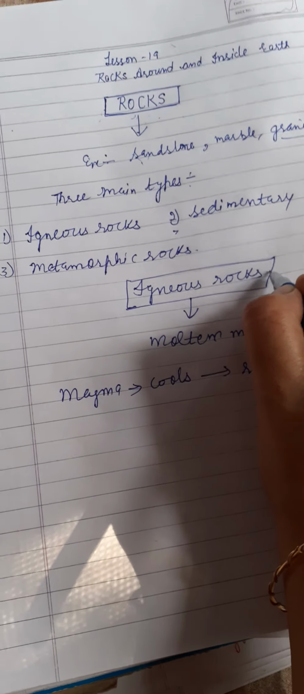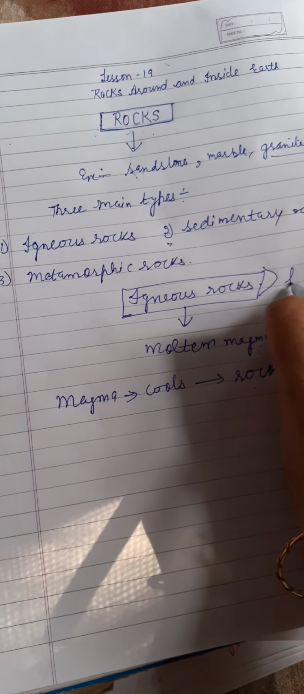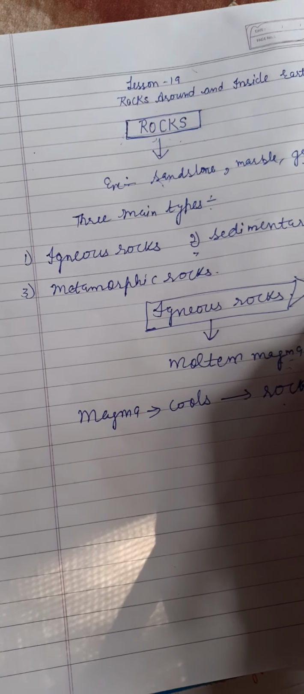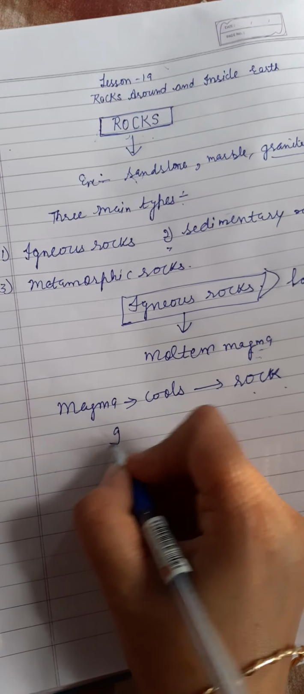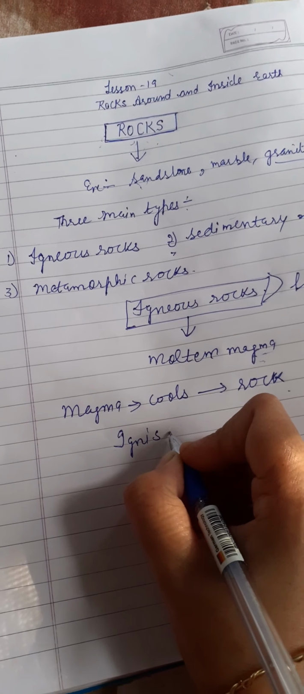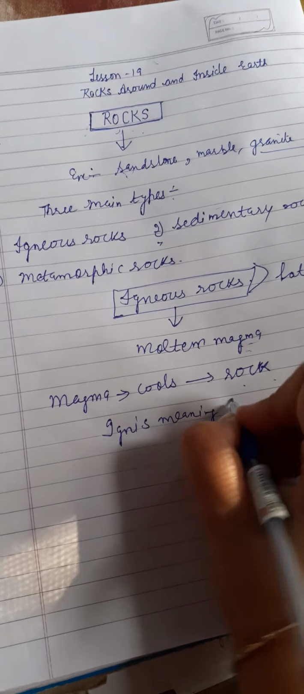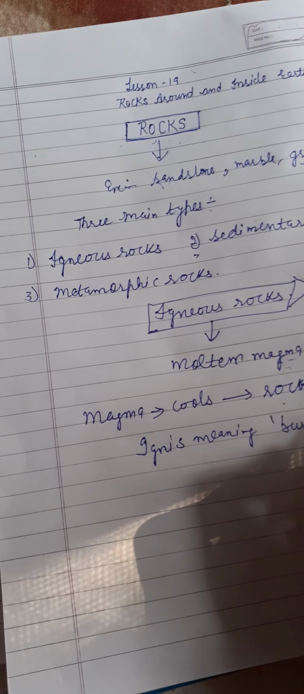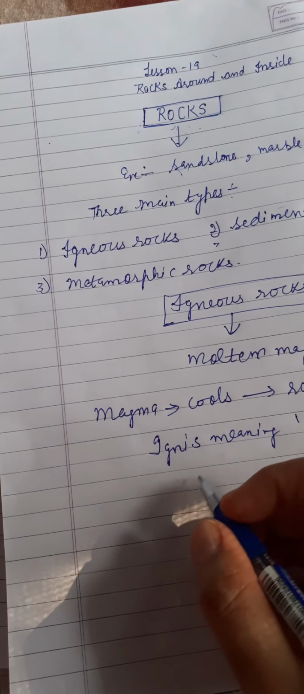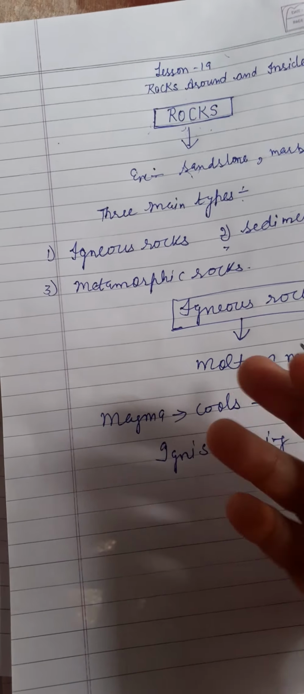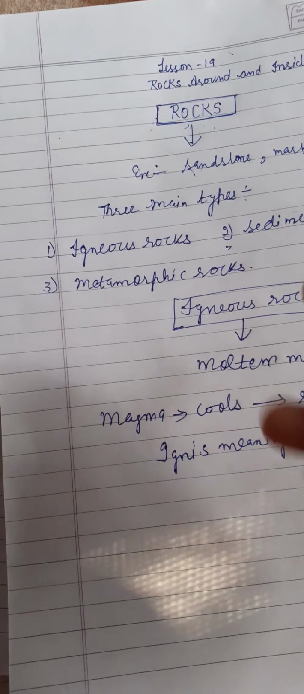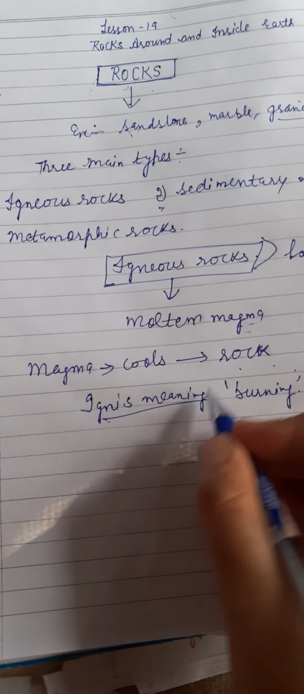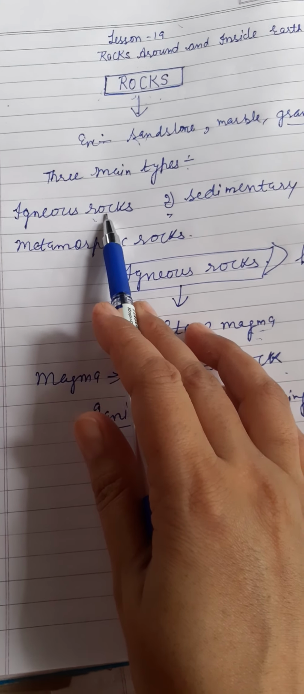So the word igneous is derived from which word? It is derived from the Latin word ignis, meaning burning, right? So what is the meaning of igneous? The rocks which are formed by the internal heat of the earth are called igneous rocks, right? So this is all about igneous rocks.